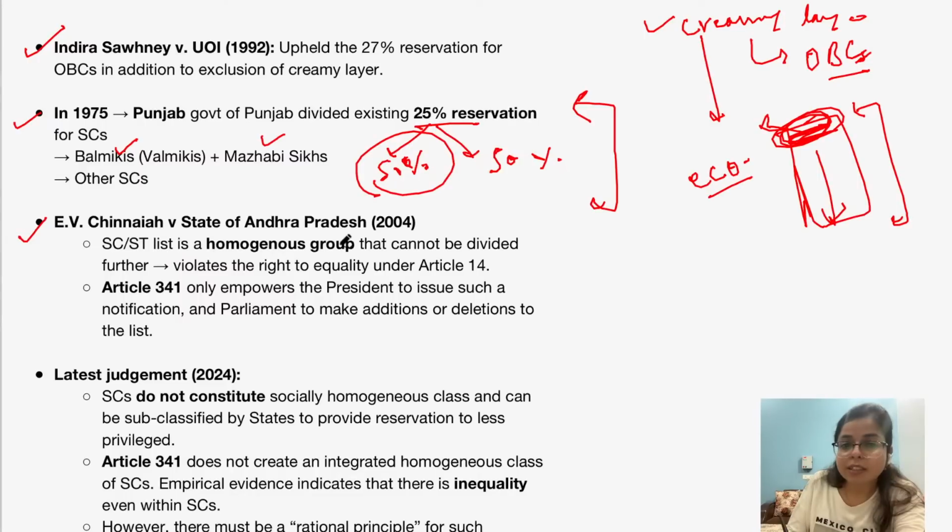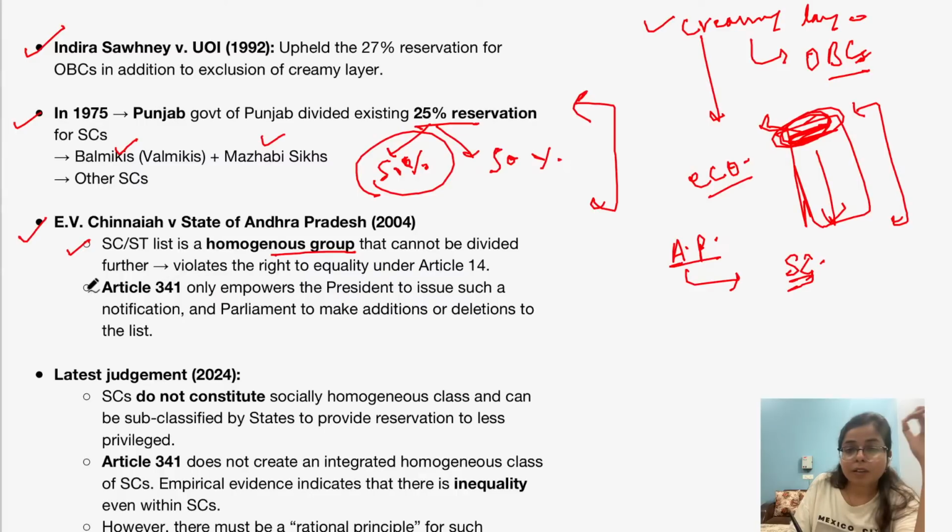Chinnaiah versus State of Andhra Pradesh. Now, the Andhra Pradesh government also tried sub classification of scheduled caste, but in this case, the Supreme Court said that the scheduled caste and scheduled tribe list is a homogeneous group and it cannot be divided further. That is, the state government cannot subclassify scheduled caste because it violates the right to equality under Article 14 of the Indian Constitution.